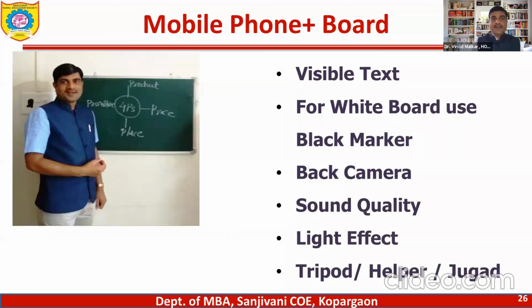If you have a board, then you can use the mobile phone with the board. You remember, the text should be visible. Use a whiteboard with a black marker. You can't use the front camera in this type of lecture. To get good sound quality and light effect you have to maintain them, and use a tripod and helper, and you can take the jugaad also in the same way. Just remember, you can't use the front camera if you have text on the board, because you will get a mirror image.